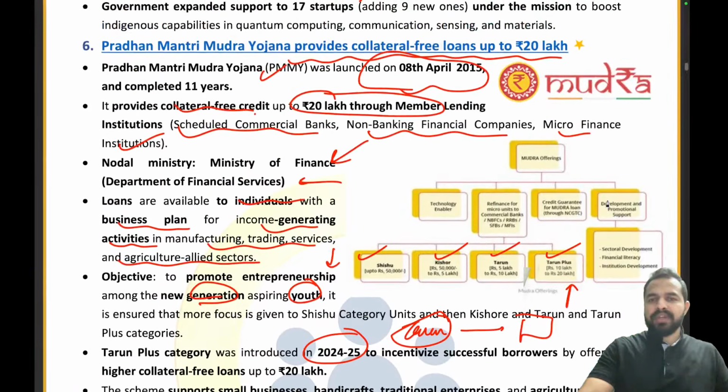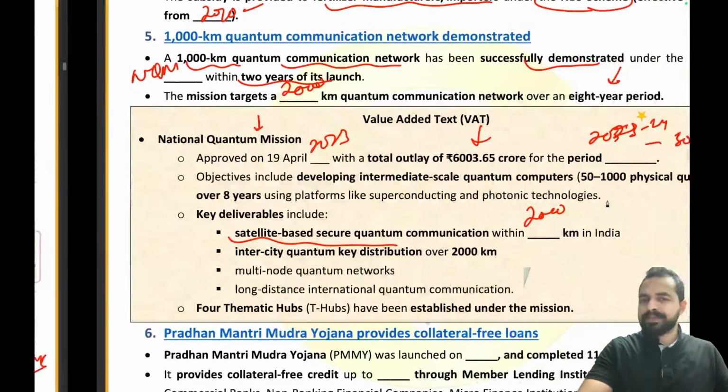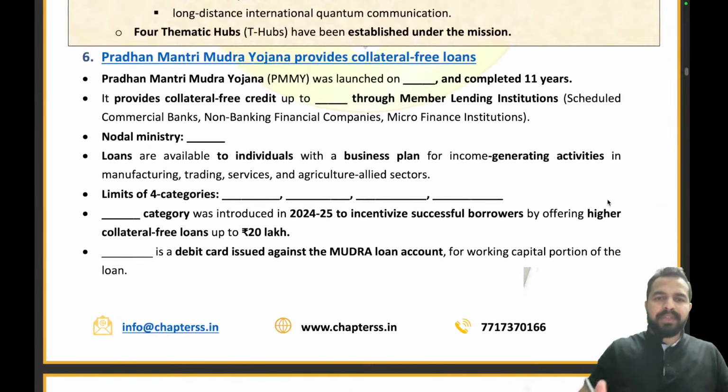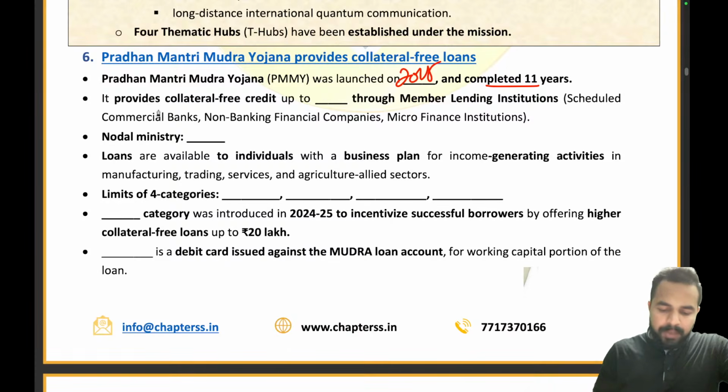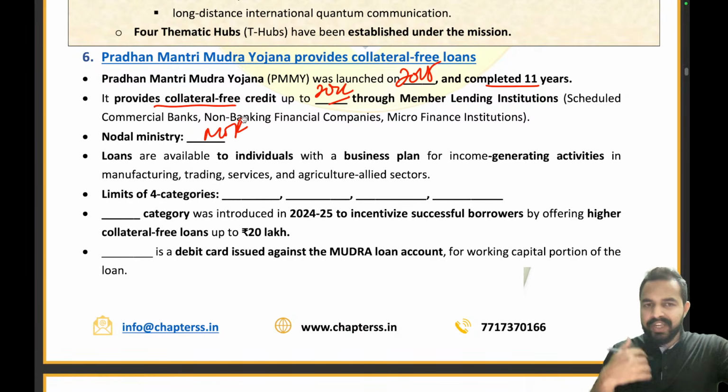Are you guys ready for the next part? For the quick recall? Everybody is ready for the quick recall? Okay, let's start. So the Pradhan Mantri Mudra Yojana was launched in which year? Please tell me quickly. It has completed 11 years. It was launched in 2015. That is the right answer. It provides collateral free credit up to 20 lakhs. Absolutely right. Nodal ministry is Ministry of Finance, because we are providing financial help. So Ministry of Finance will come into place.